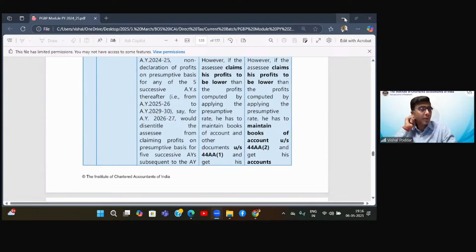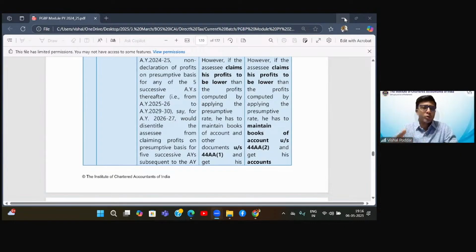Now what will happen if, despite fitting in this section, you decide to come out of this section? That is, you are still satisfying the conditions of the turnover, and still you want to not show the presumptive income, you want to show actual income. Now you'll say, sir, simple. If I want to show actual income, what I will do? I will simply get my books audited.